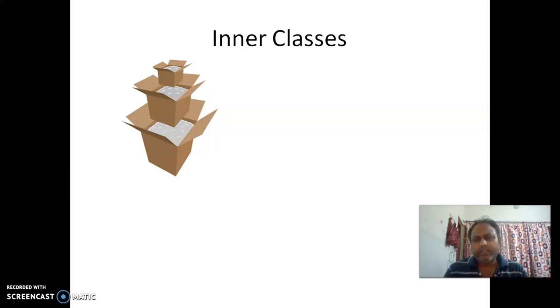Only those methods and variables which are exactly required for that class to fulfill its responsibility are kept. The rest of the things which are not useful for that class, we don't bother to keep those methods and variables inside the class.